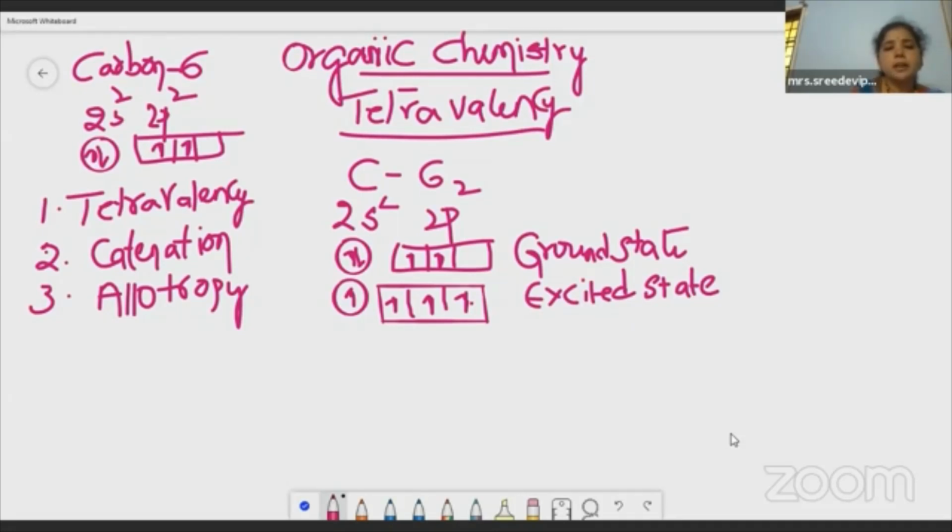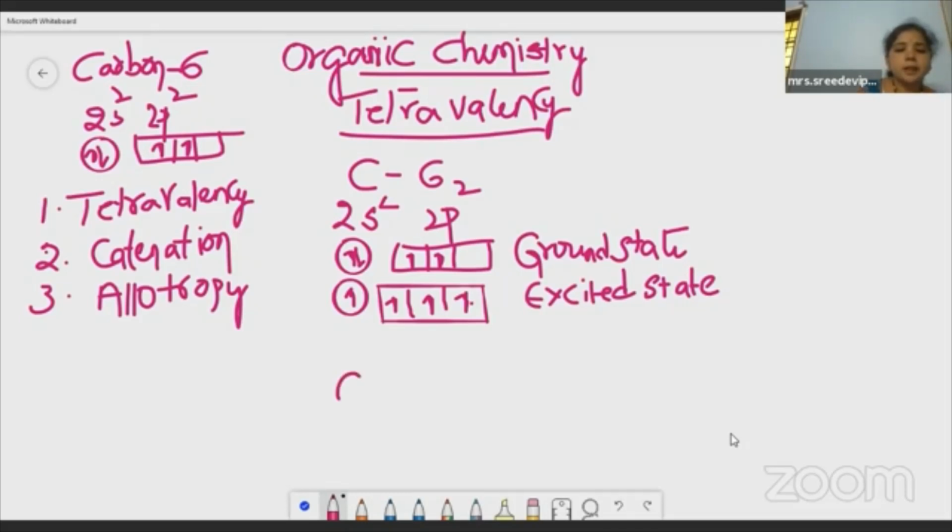What is a bond? It is a force of attraction that binds two atoms or two molecules or two ions. It's called a bond. Whenever you hear a terminology, you should try to understand the meaning, children. So hope you have understood the ground state and excited state. In the excited state, an electron from 2s orbital entered into 2p orbital. Now it is having 4 unpaired electrons.